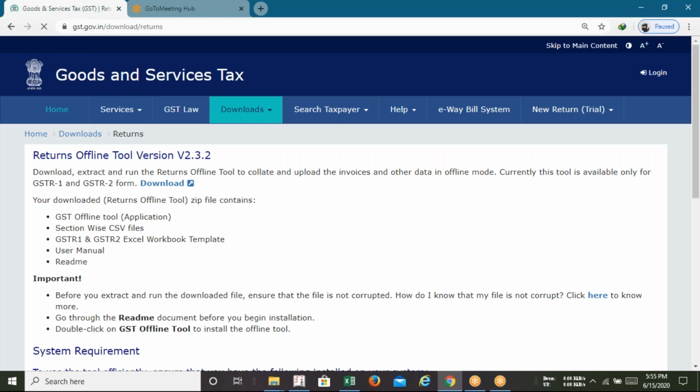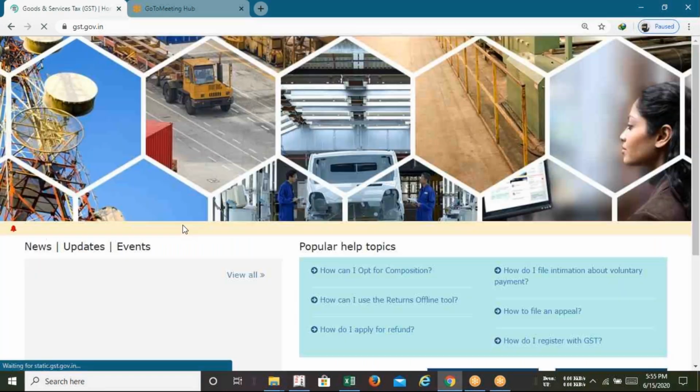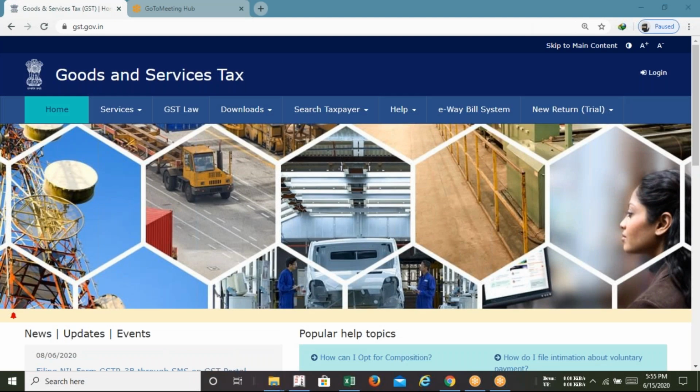So come to the home. This is the official page of the GST portal. Before proceeding, whatever discussion we are doing in this webinar, exactly the same discussion we are going to have with our students also. So our students will get portal access to check how we upload. Now the question arises: sir, how will you give us the access online, because we are doing an online class?